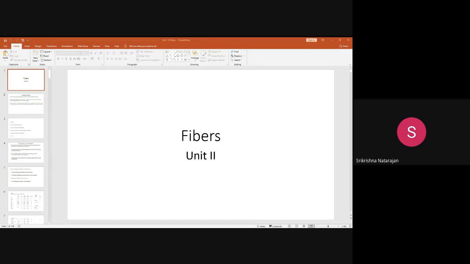It is manufactured through a low temperature polycondensation process of two precursors. One is terephthaloyl chloride and the other is paraphenylene diamine, along with the solvent, and then you extrude it through the spinneret. So you obtain the para-aramid fiber, whose trade name is Kevlar. It is a high performance fiber, and it is highly heat resistant, so wherever the application demands heat resistance, these fibers are used.